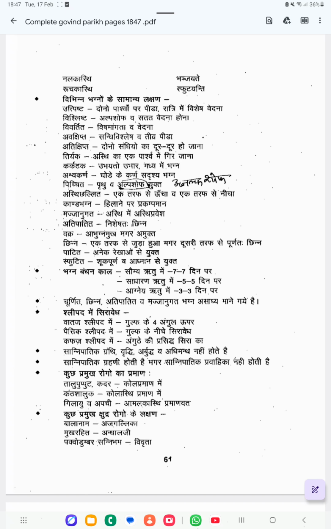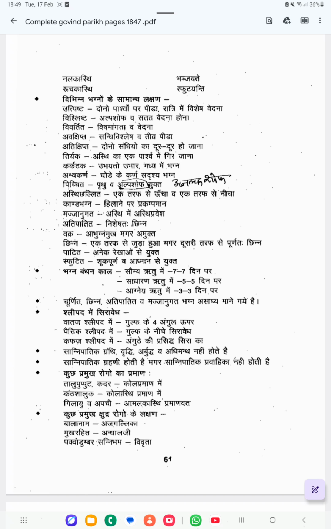It will become a powder-like structure. When the fracture is occurring, severe sound will be produced, then the broken pieces will become like a powdered form. That is the lakshana of Churnida. So these are the 12 types of Kanda Bhagna. These are the Samanya lakshana of the different varieties of Bhagna.